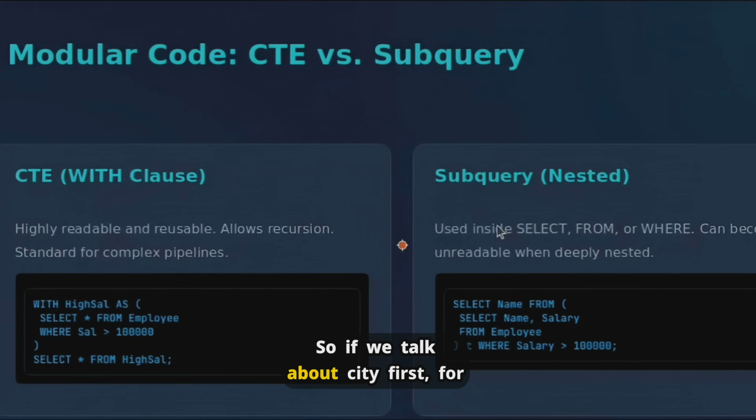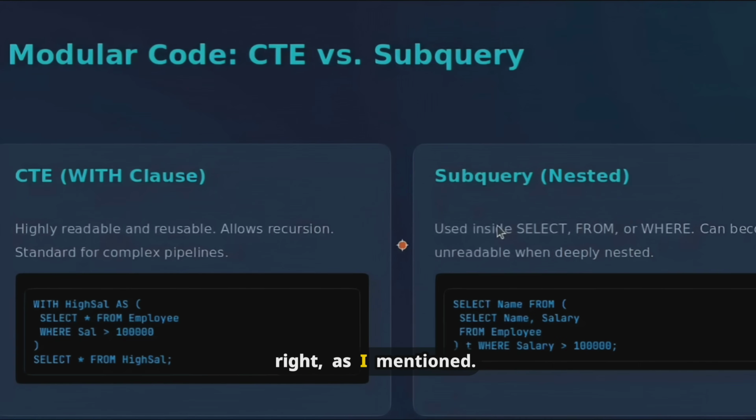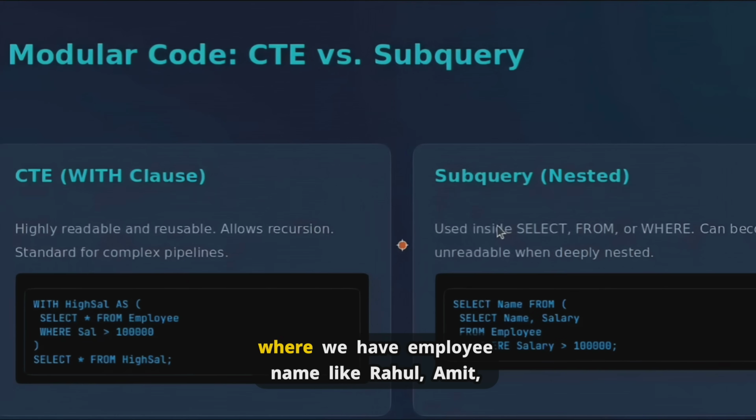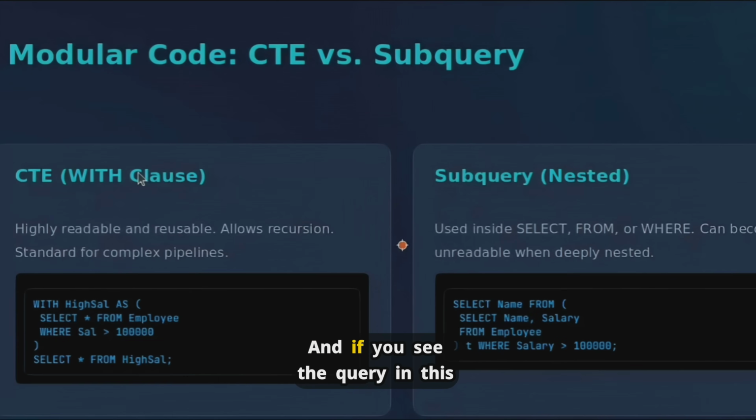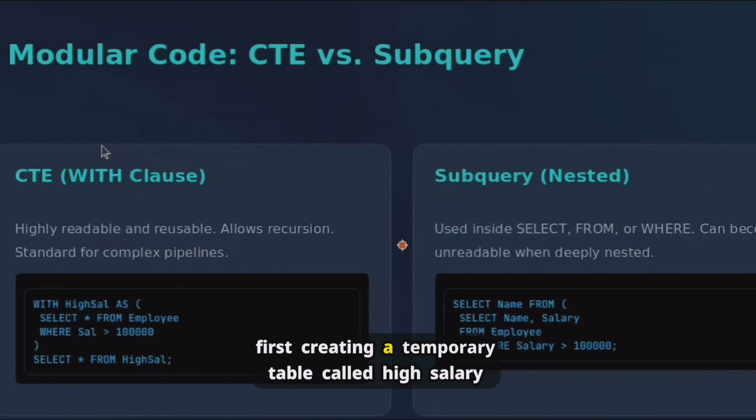So if we talk about CTE first, for CTE we actually use a with clause, and CTE basically acts as a temporary result set that you create using the with keyword, right? As I mentioned. So पहले डेटा को एक टेम्परेरी नाम दे दो, फिर उस नाम को बाद में यूज करो. That is CTE. For example, suppose we have an employee table where we have employee names like Rahul, Amit, and Neha, and their corresponding salary. And if you see the query in this slide, what we are doing is first creating a temporary table called high salary, and then using high salary like a normal table.